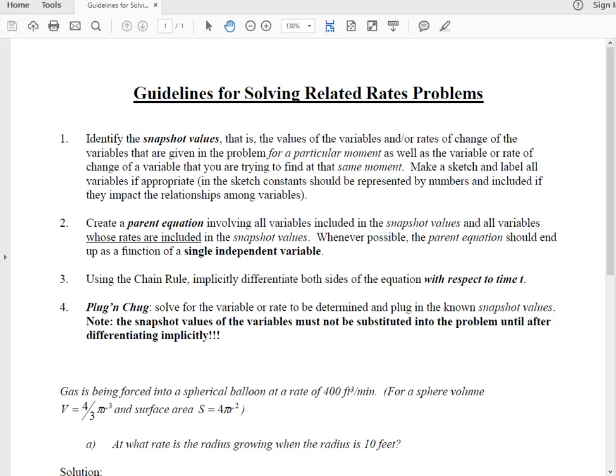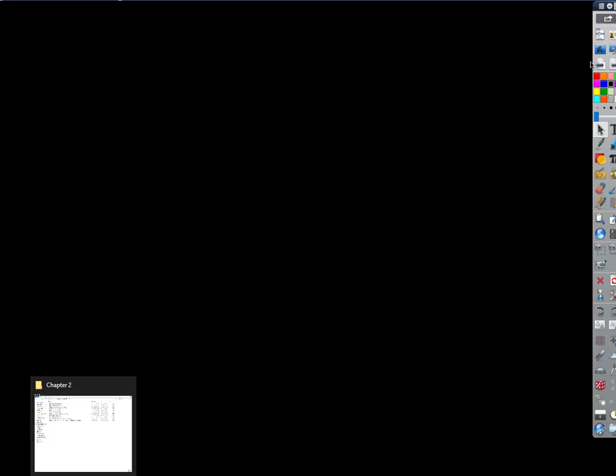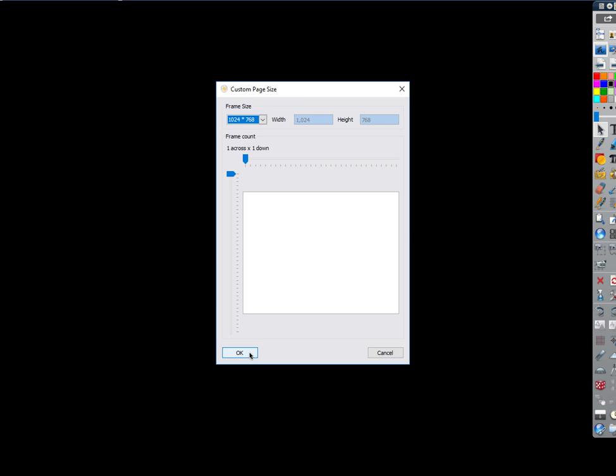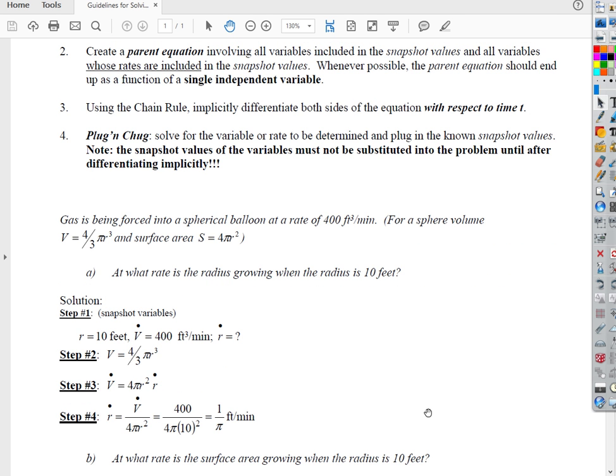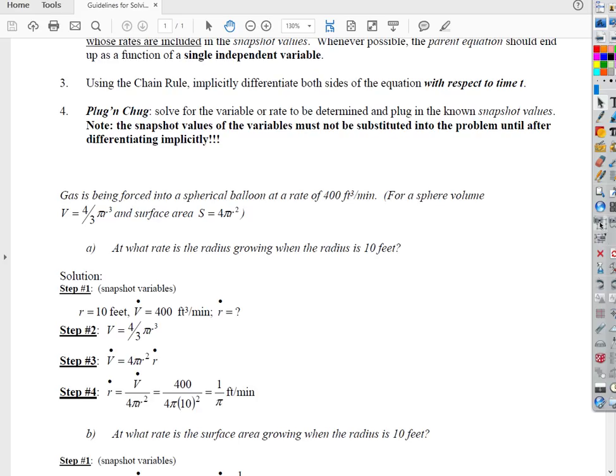Okay, so related rates. Let's just start off with a problem, and we're going to talk through this problem. Based on the process that we develop, we're going to turn that into a general procedure for solving any problem like this, which we call a related rates problem. So let's take this example that I've given you on the handout.